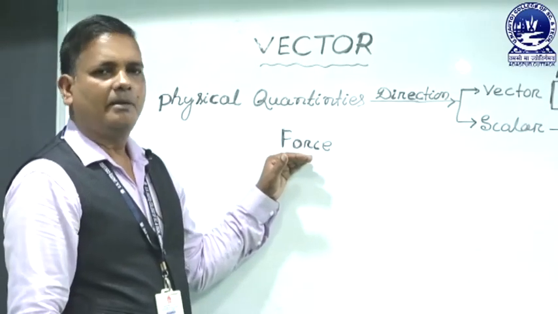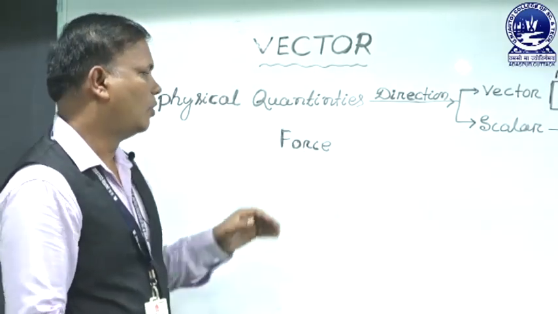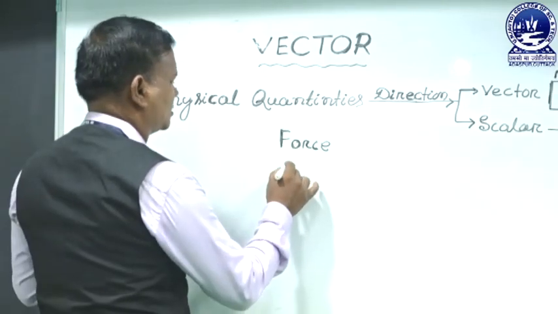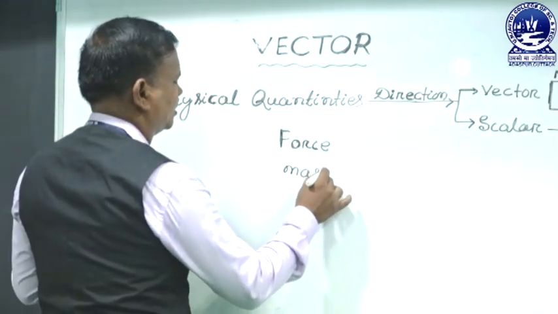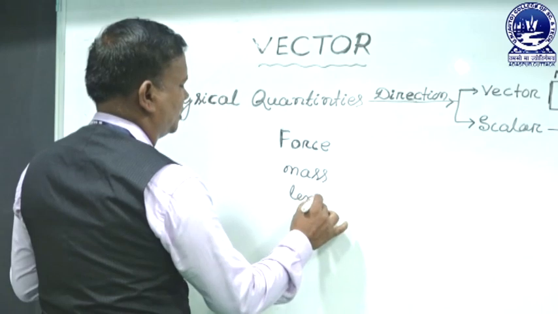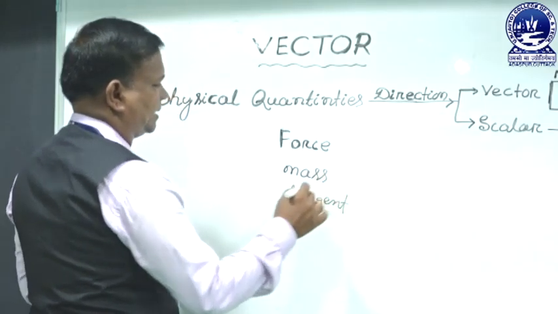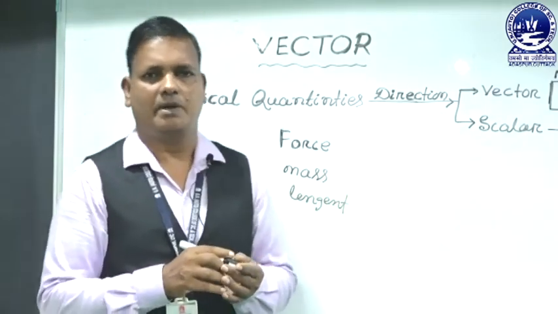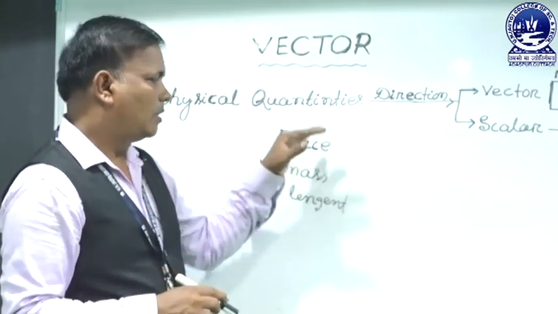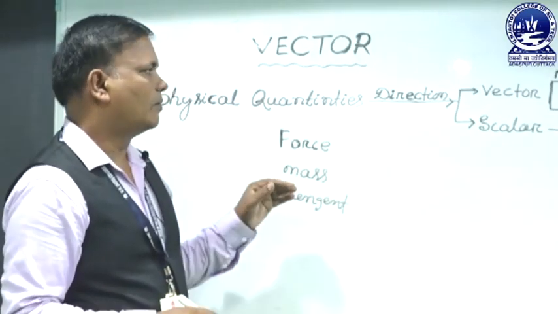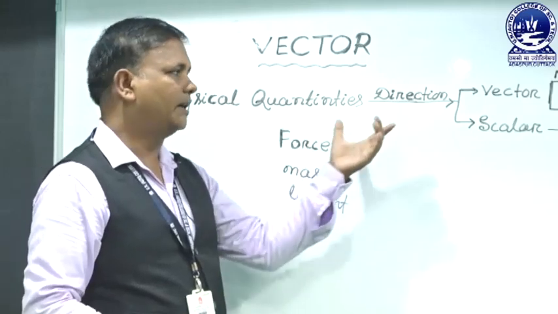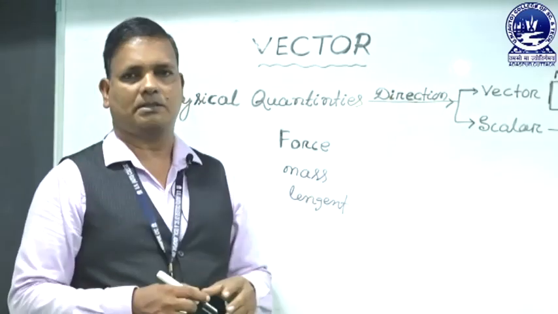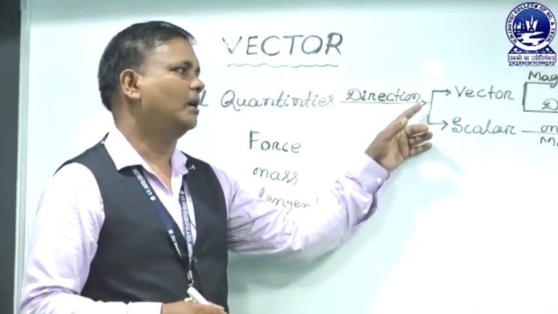There are so many physical quantities: force, mass, length, velocity, etc. The physical quantities, on the basis of their direction, are divided in two parts, that is vector and scalar.